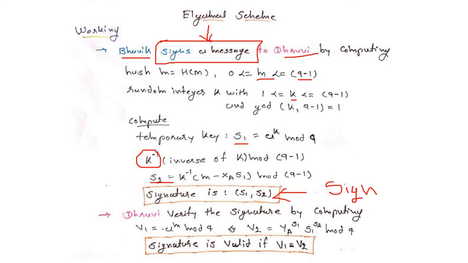Same thing, we use V1 and V2 for the verification purpose. Suppose the receiver gets V1 equal to V2, then the message has arrived in its actual form. That is the verification process. So that is all we have discussed regarding the Elgamal scheme.